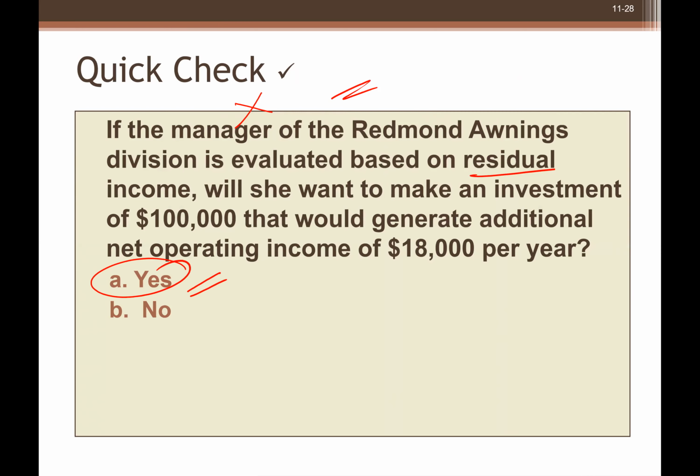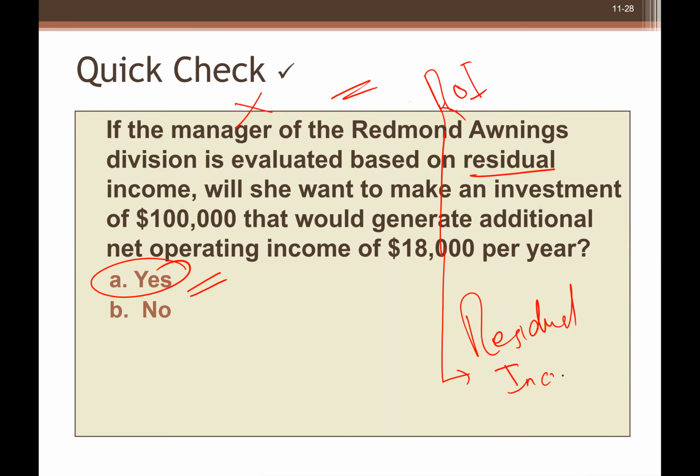Normally managers are evaluated based on ROI. Some big companies who do know these kinds of concepts do include the effect of residual income. Right, guys? So that is the important part here to understand: how performance is measured in decentralized organizations.